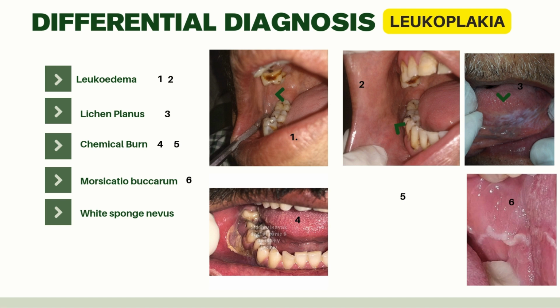The sixth one is morsicatio buccarum, which occurs mostly at the level of the occlusal plane. This is also not scrapable, but it is mostly present at the level of the occlusal plane, and the typical appearance of cracked mud of leukoplakia cannot be seen here. The patient is a non-smoker, and the patient also doesn't use gutka or alcohol.